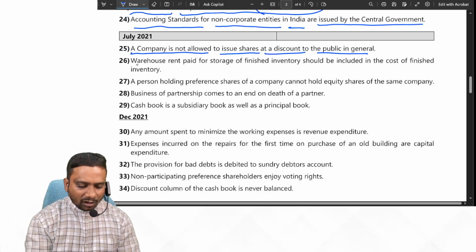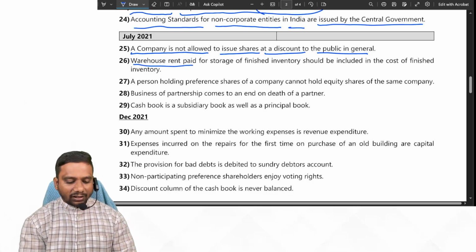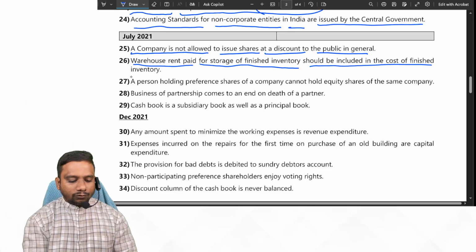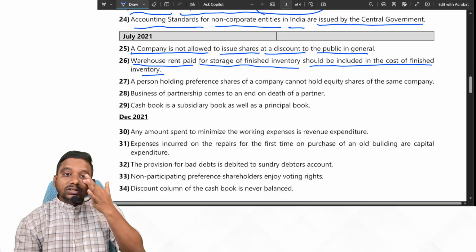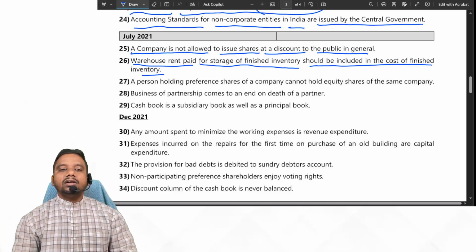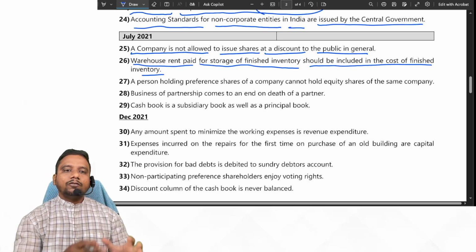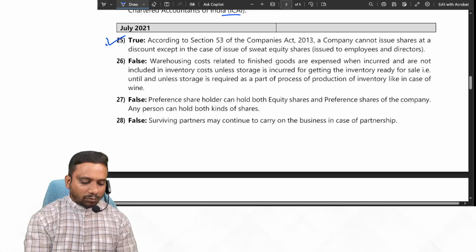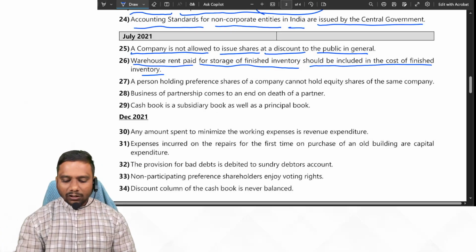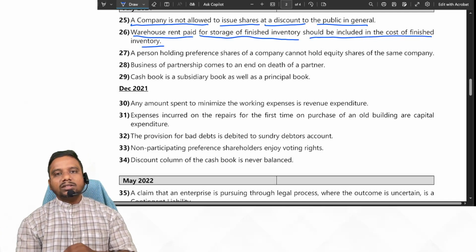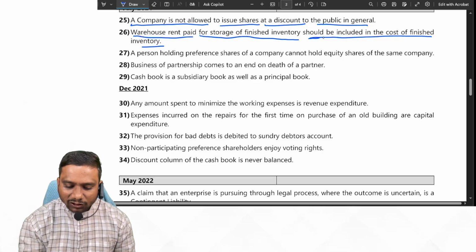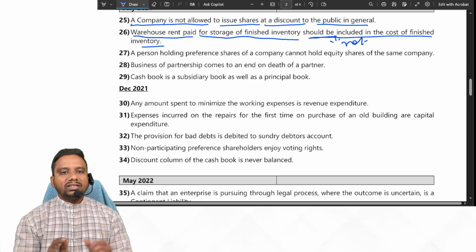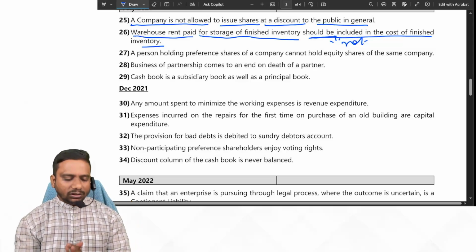Next. Warehouse rent paid for storage of finished inventory should be included in the cost of finished inventory. No. Warehouse rent should not be included in the cost of inventory because it is part of holding cost. So it is debited to P&L account. So the statement is should not be included, no? But they have given it is included. Suppose if it is given that it should not be included, then the given statement is correct. Yes or no, students?